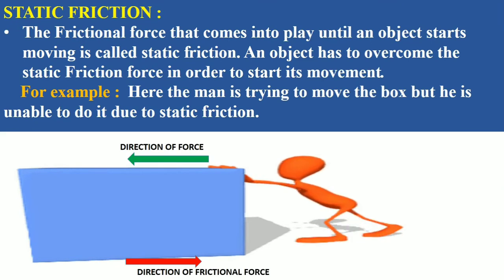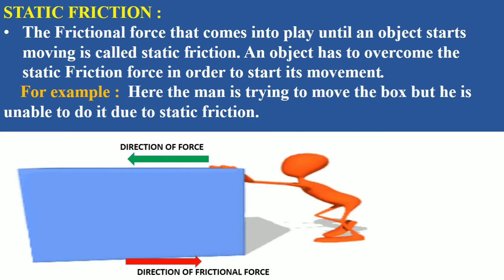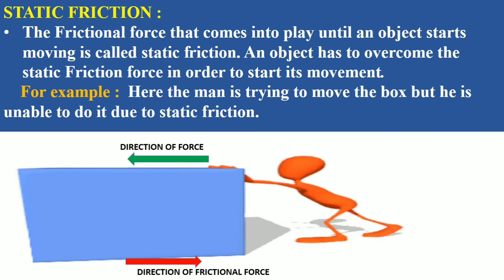First we discuss static friction. As per the definition, the frictional force that comes into play until an object starts moving is called static friction. From the name itself it is quite clear: static means something which is not moving, which is at rest.